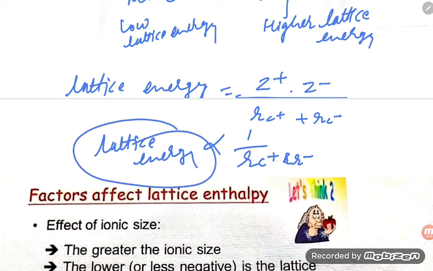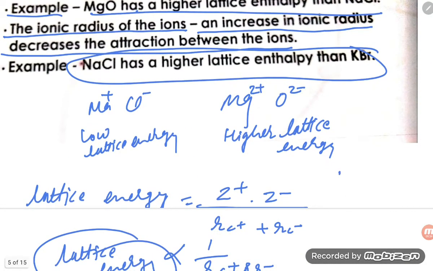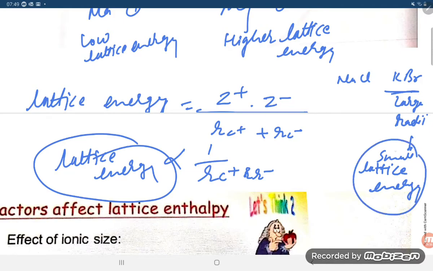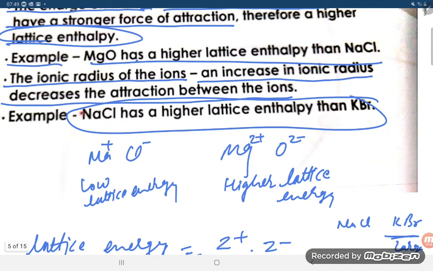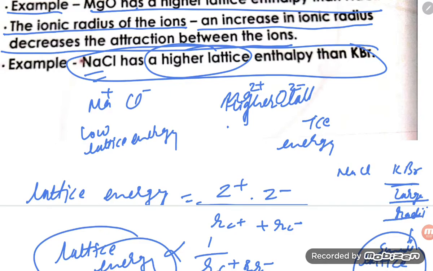They are comparing one example: NaCl and another, KBr. Both have large radii, student, and large radii means small lattice energy. So you can see NaCl has high lattice energy because of small size, but for KBr, they have large radii, so the lattice energy is small.